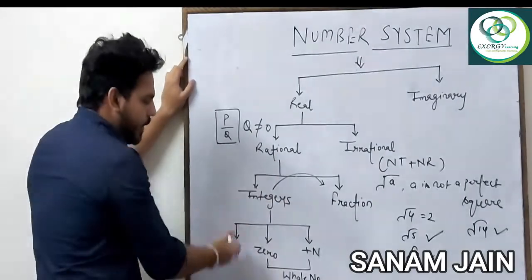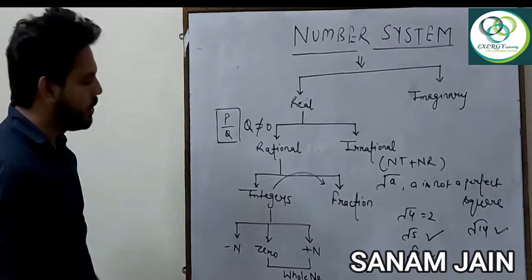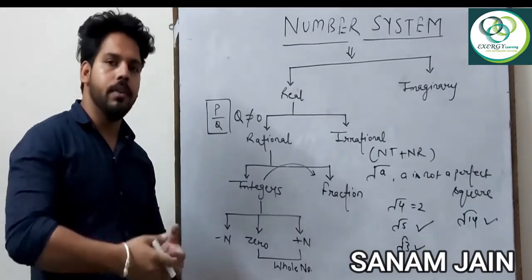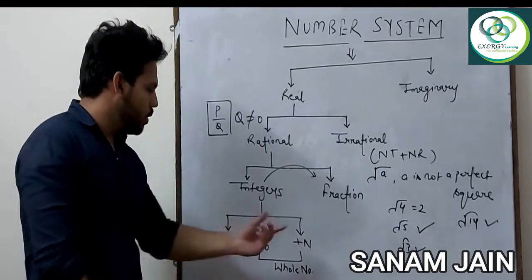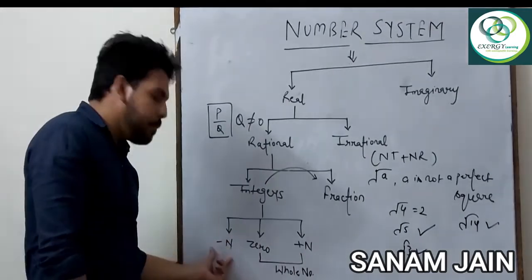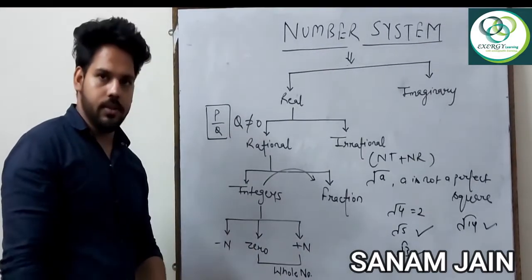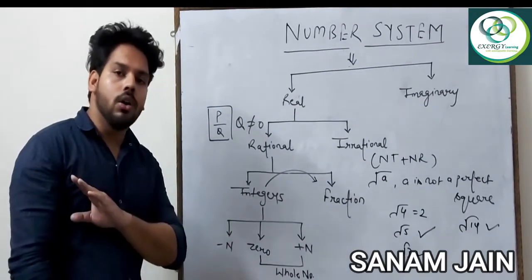Now integer is divided into three parts. As we have studied about natural numbers and whole numbers, natural numbers are counting numbers, the numbers we can count, they are natural. So natural numbers, the negative part of the natural numbers, including 0, they become integers, right? Decimal numbers are not known as integers.